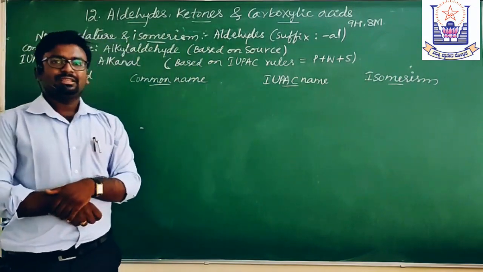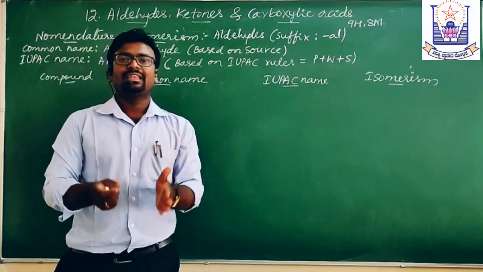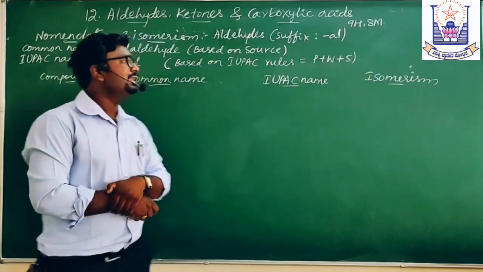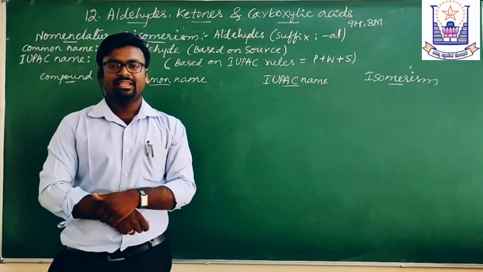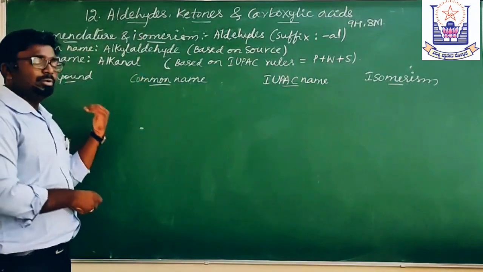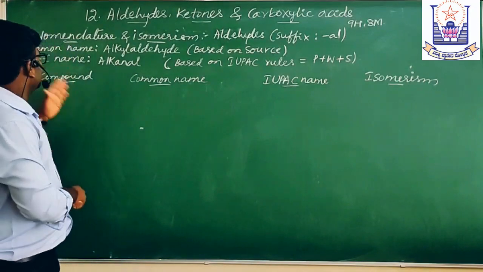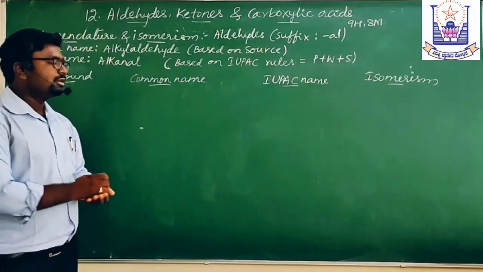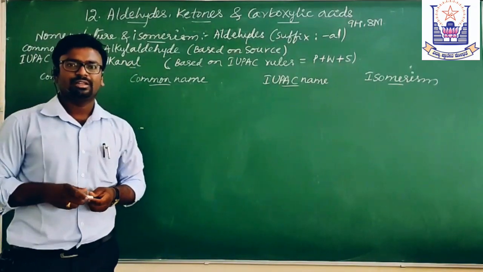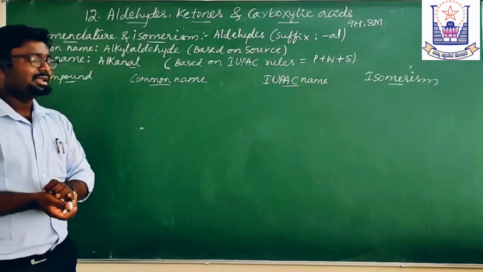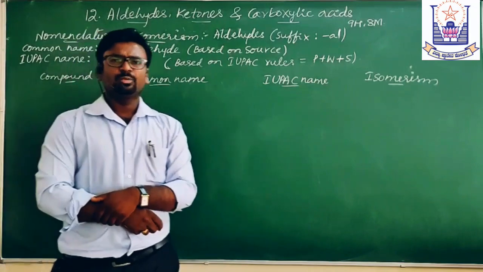What is the sequence for the common names of the aldehydes? It is alkyl aldehyde; at the end we are writing it as aldehyde only. Now, what is the IUPAC name sequence for these aldehydes? This will be called alkanal. Here you should concentrate on the suffix -al. Al stands for aldehyde. And these are based on the IUPAC rules. So, what are the IUPAC rules?